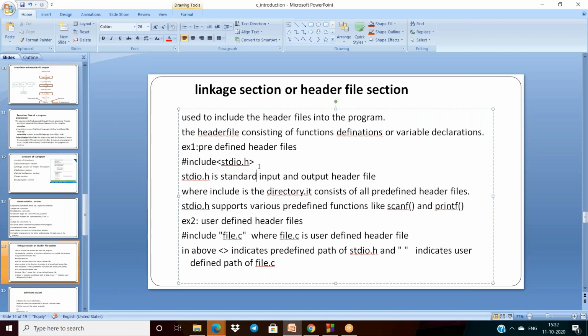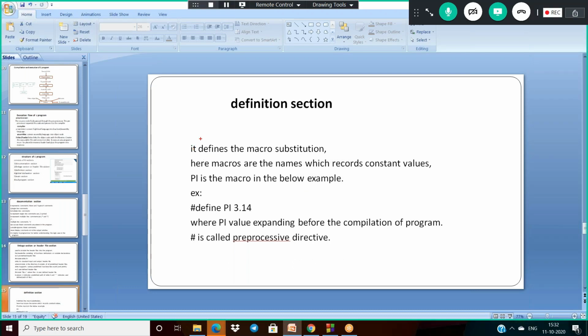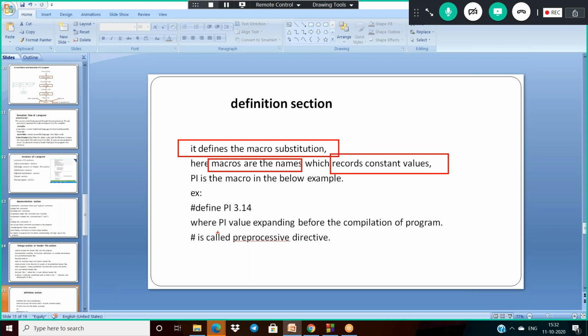Once the linkage and header file section is completed, the next one is the definition section. What is meant by the definition section? The definition section defines the macro substitution. What are macros? Generally, macros are names which record some constant values.